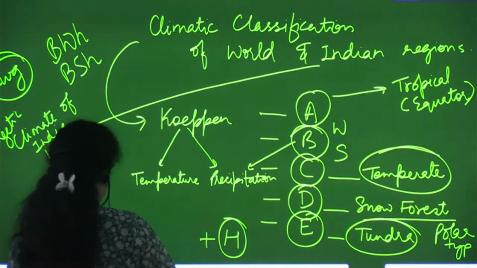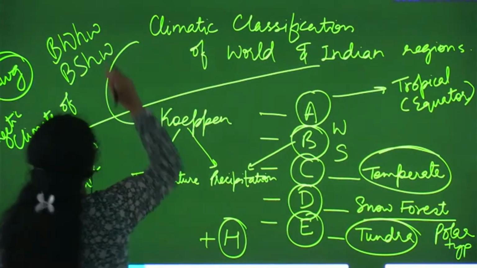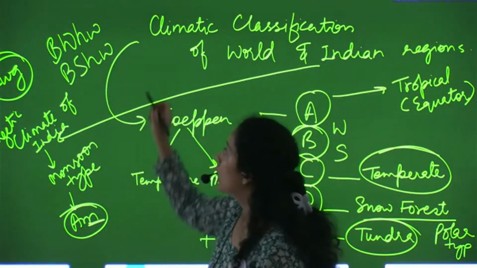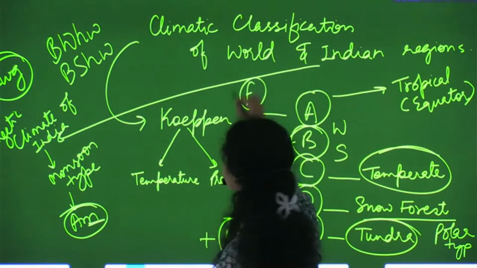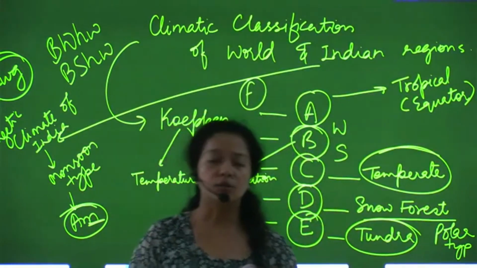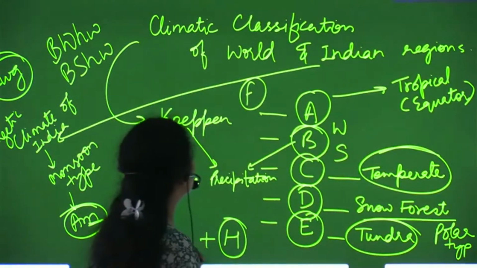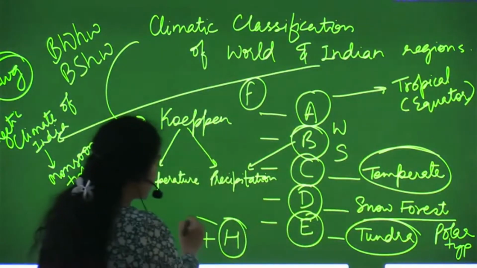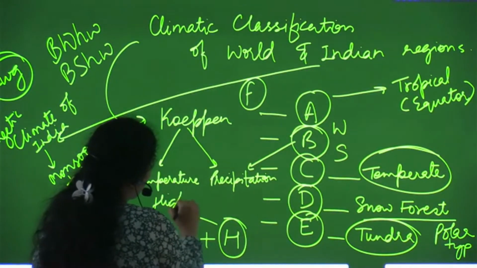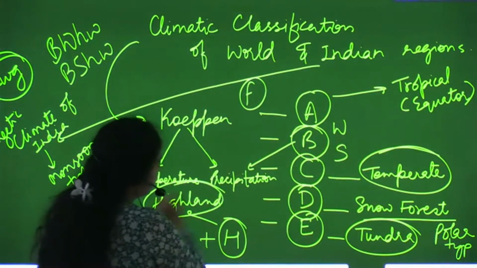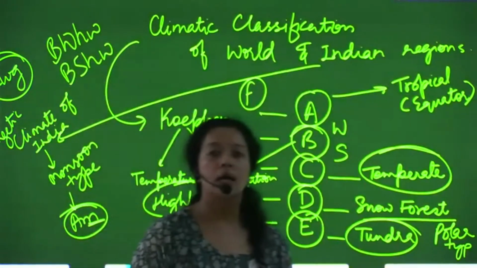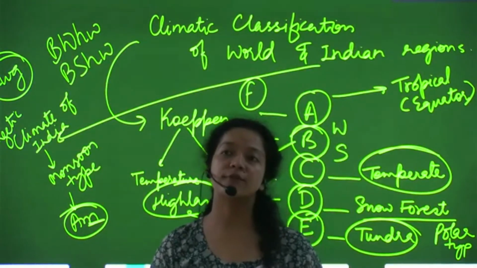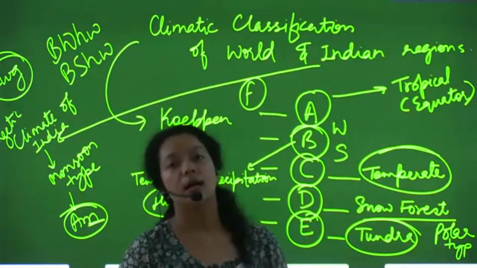These small letters even hold some meaning. For example, this M holds monsoon type, and there is a small letter called F, which means no dry season. So we all have to study all the codes, but the basics are these. And this H stands for highland climatic conditions. Fine. So this is all about the climatic section portion of world physical geography, and the rest we will cover in another class. Thank you.